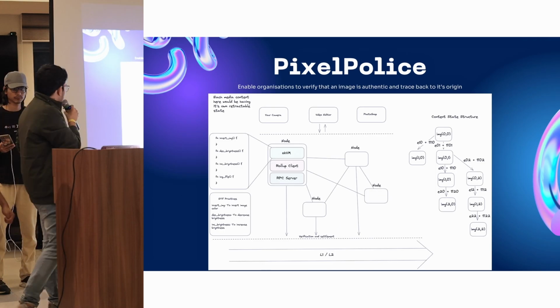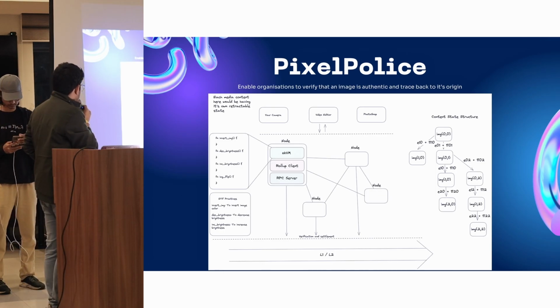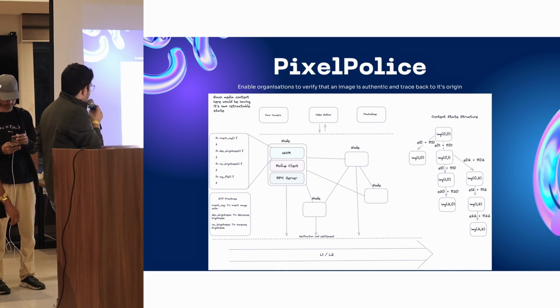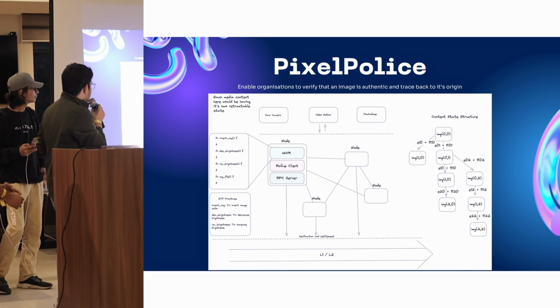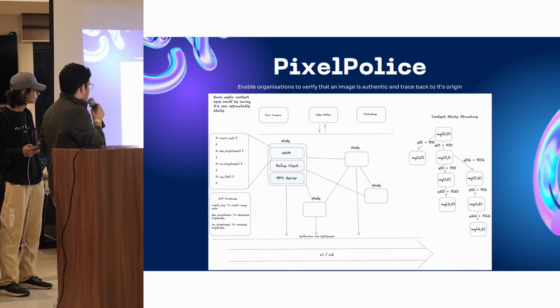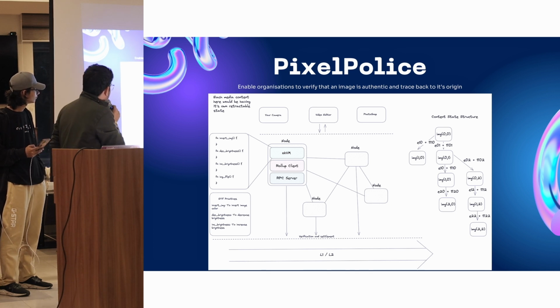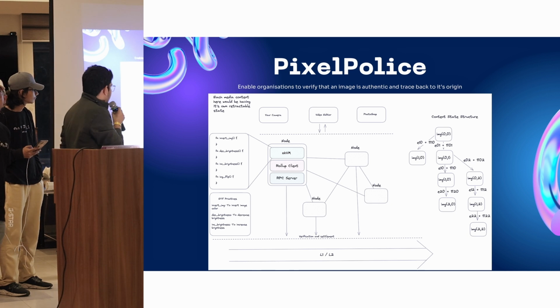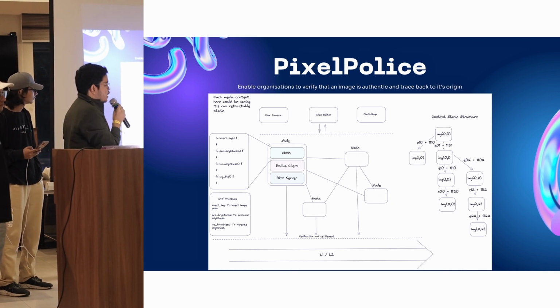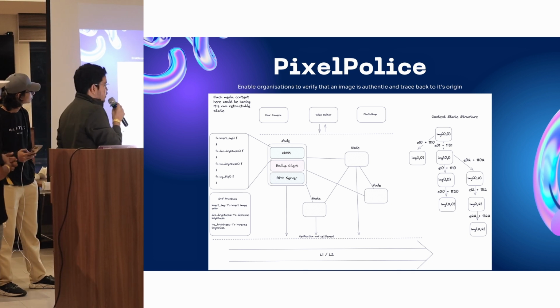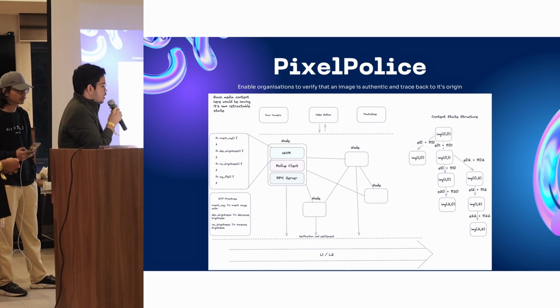Let's just go a little deeper into the architecture as we have seen the demo a little bit. In the architecture, what we have built is basically a rollup, which can be a specialized version of a multinodal app rollup instance. The main entity in this particular rollup is the node itself, and the node has three different components: zkVM, rollup client, and the RPC server. The zkVM environment enables us to perform arbitrary computations and get the proof of this arbitrary computation.